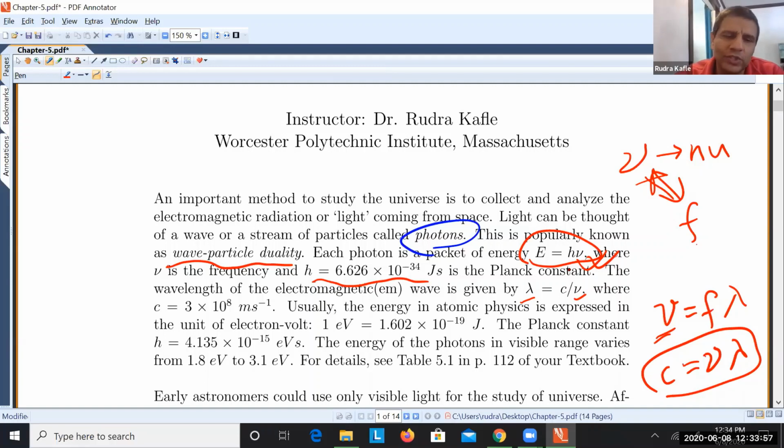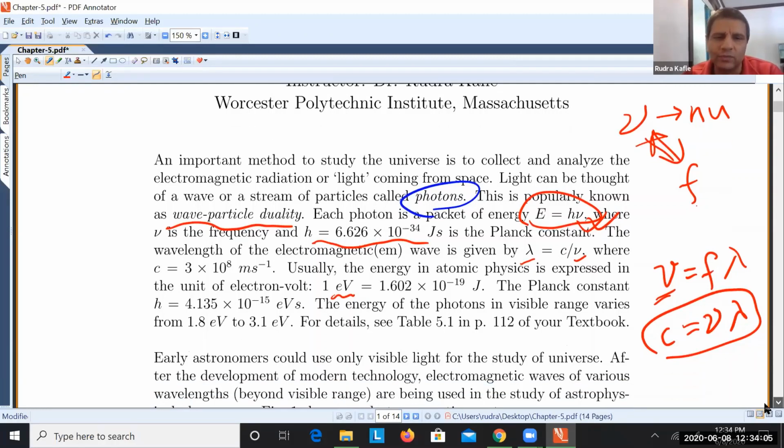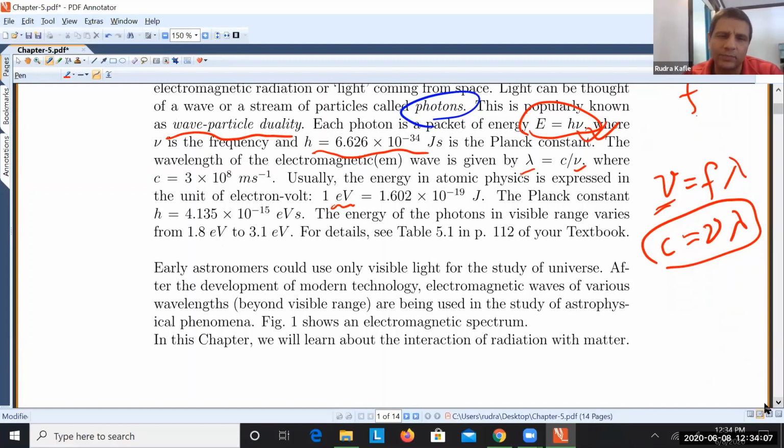By the way, we use the energy unit electron volt, and 1 electron volt is the energy carried by an electron when it accelerates through a potential difference of 1 volt. And that is given by this number. And the Planck constant can also be expressed in terms of electron volt second, like this, right?